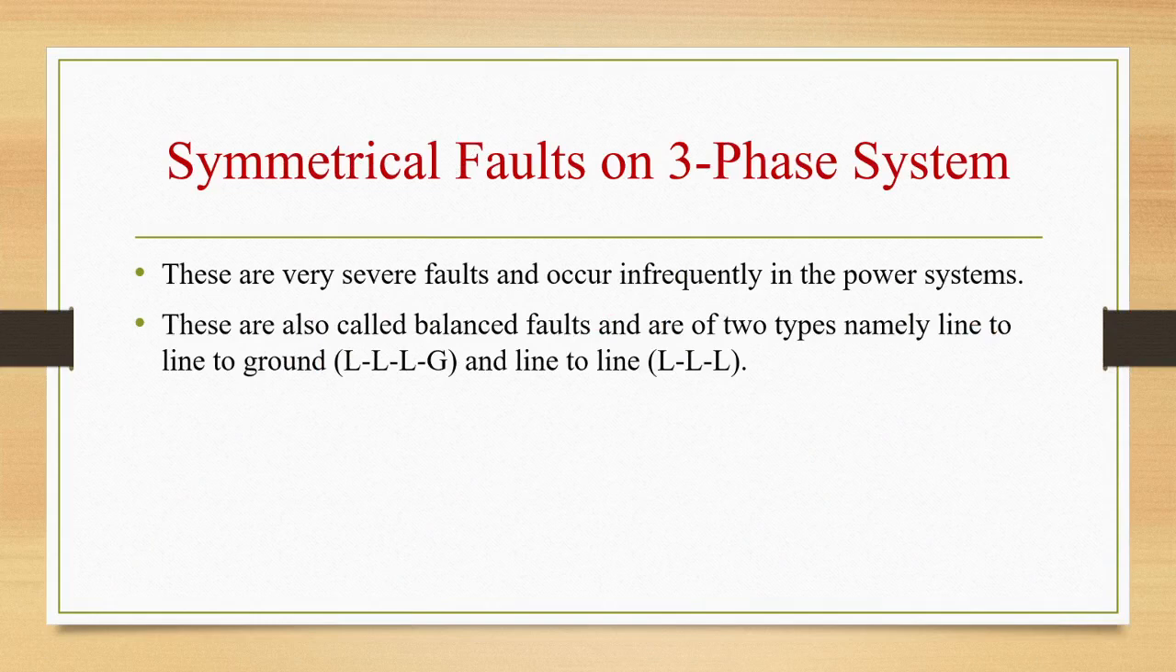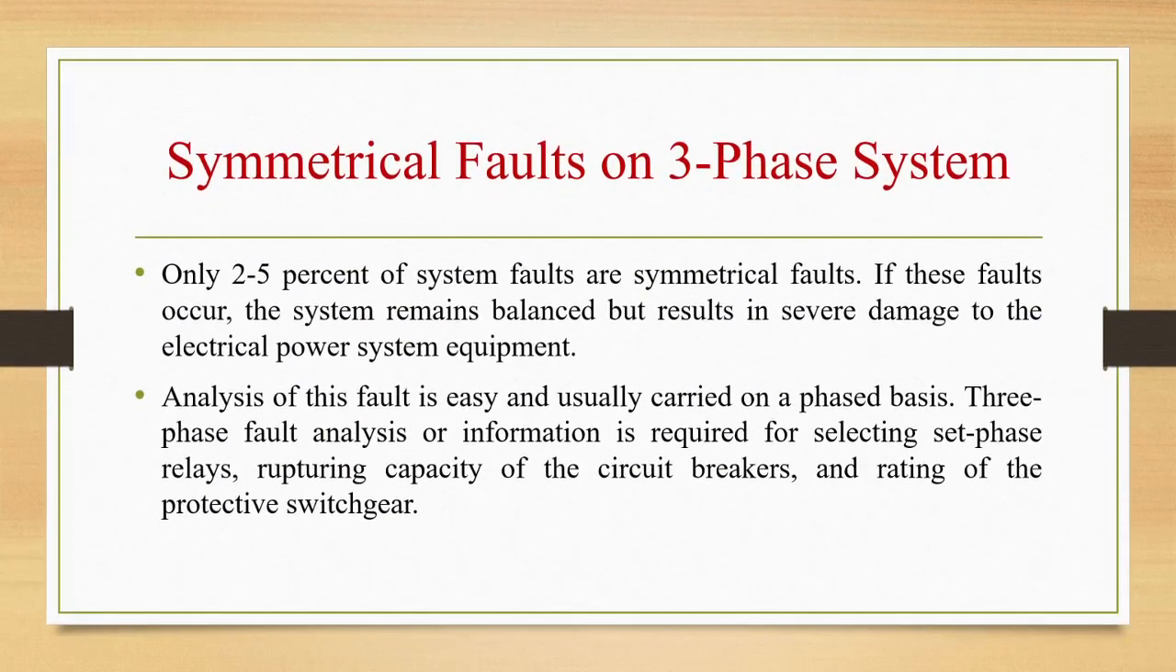Symmetrical faults are very severe faults and occur infrequently in power systems. These are also called balanced faults and they are of two types: triple line and line to line. Only 2 to 5% of system faults are symmetrical faults. If these faults occur, the system remains balanced but results in severe damage to the electrical power system equipment.